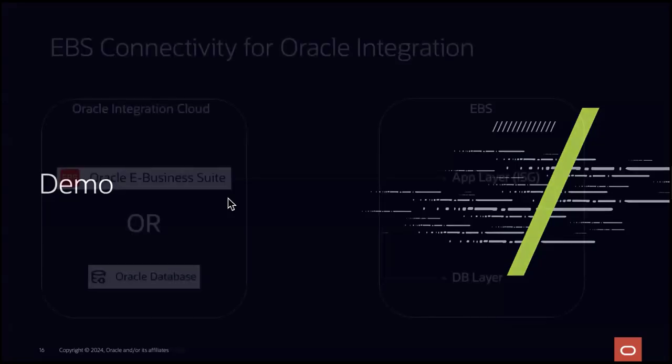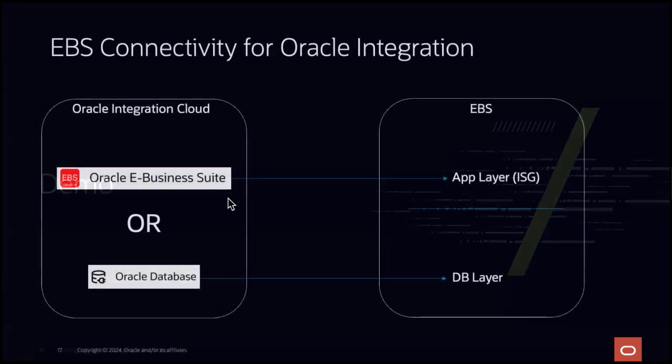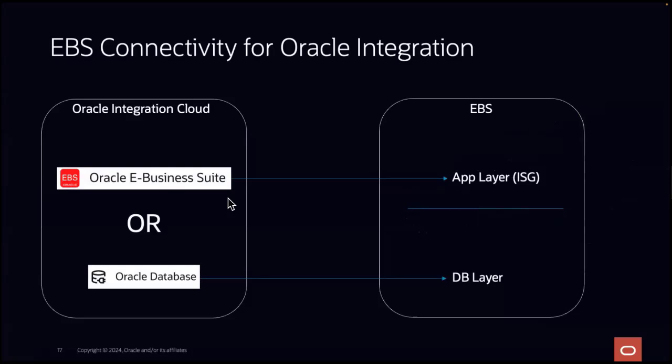Before we get into the demo, I just have a couple more slides to help you understand the options we have to connect to EBS from Oracle Integration. Within OIC, we have the EBS adapter. In case you want to connect to the app layer of EBS, which is the ISG, with REST APIs and SOAP APIs, you will use the Oracle EBS adapter, which will help you with the payloads and all sorts of things that I talked about earlier.